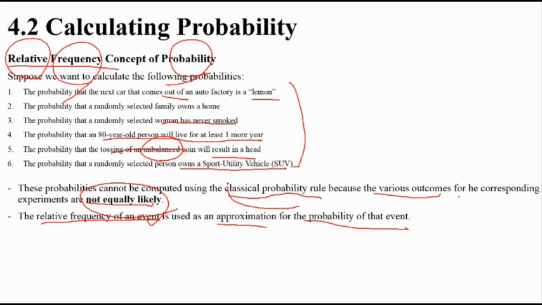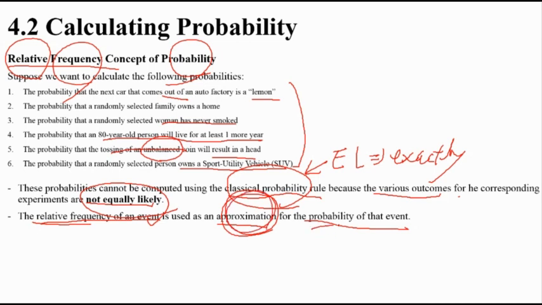Classic probability means equally likely, so we can find the exact number. But relative frequency is only an approximation, and how good it is depends on the case.